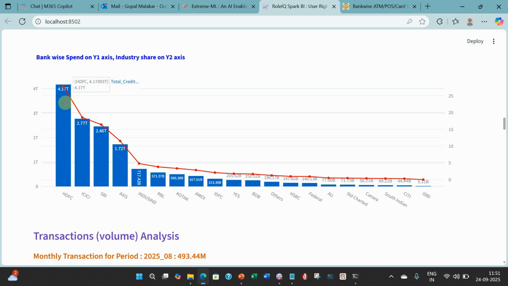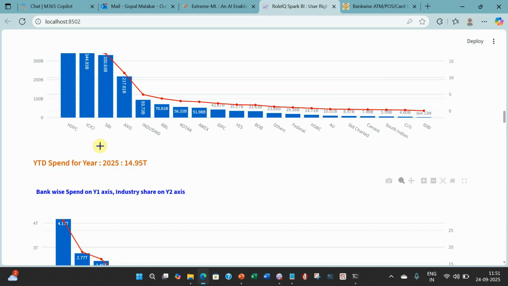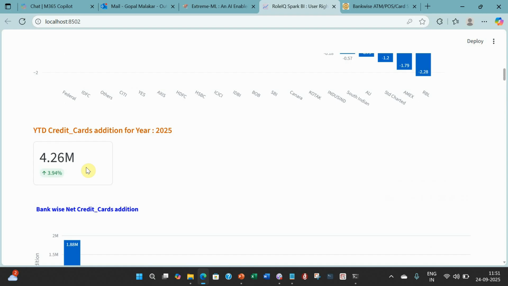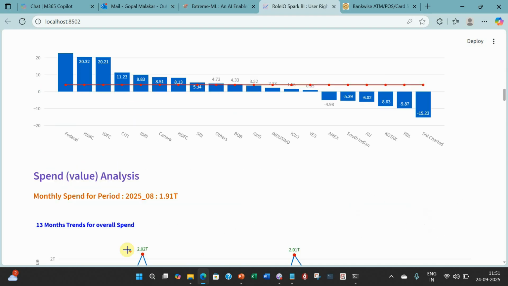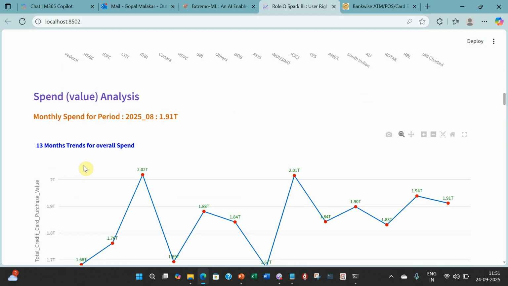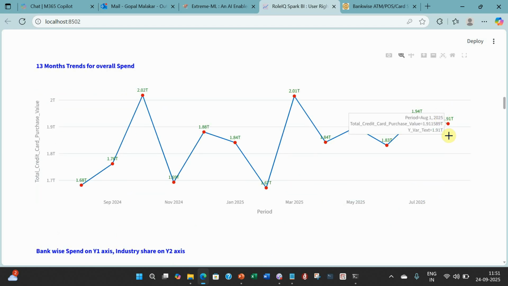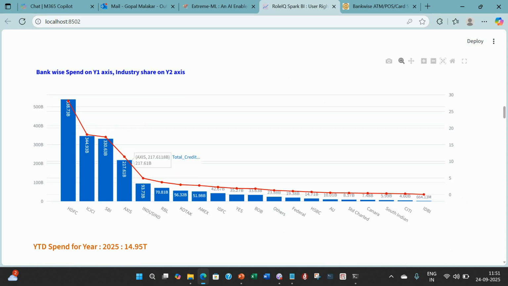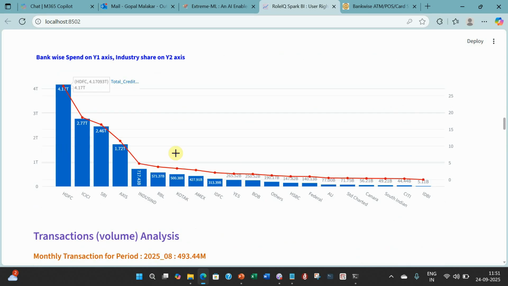If you look at one month, the industry spend is 1.91 trillion. So essentially, HDFC's YTD spend over 8 months is about 3 times the industry's monthly spend, because of roughly 28% of the market share.